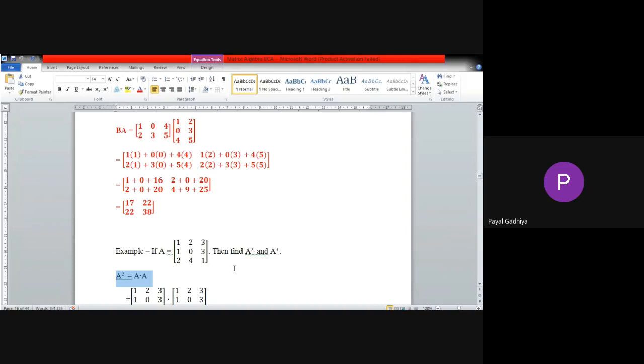Okay, so multiply it quickly and give me the answer of A square first. Write A square in the chat box after the calculation. You can share the solution on WhatsApp too. And this is compulsory for everyone to calculate. Still, if you find any doubt, you can ask me. Otherwise, it is compulsory to calculate.